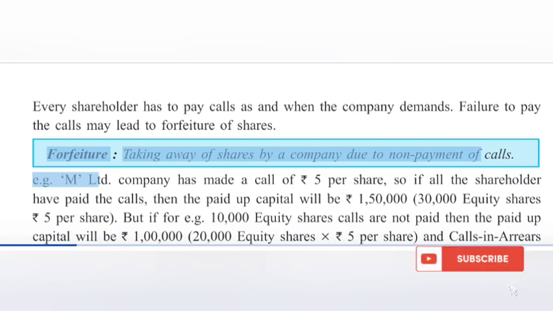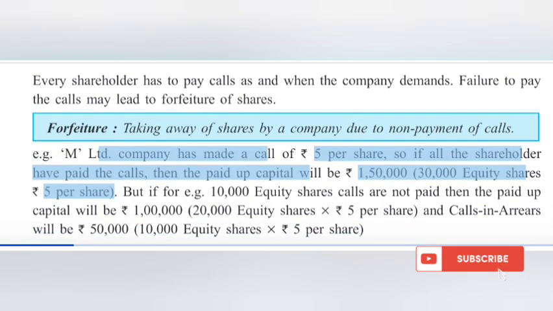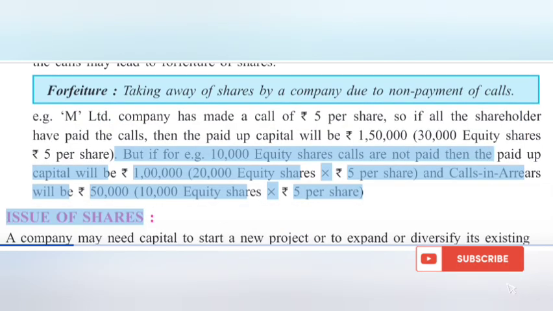Forfeiture: taking away of shares by a company due to non-payment of calls. E.g., M Limited company has made a call of 5 per share, so if all the shareholders have paid the calls, then the paid up capital will be 150,000. But if, for example, 10,000 equity shares' calls are not paid, then the paid up capital will be 100,000 and calls in arrears will be 50,000.